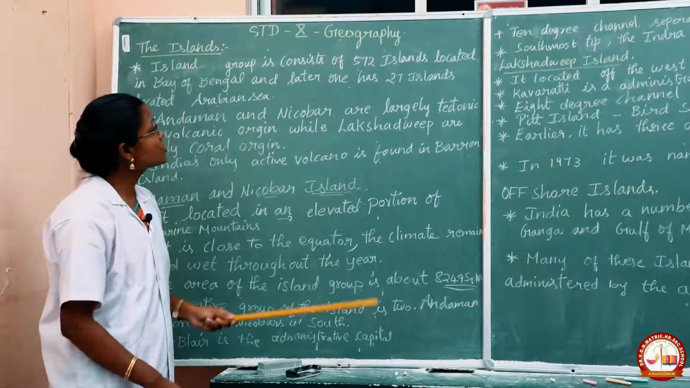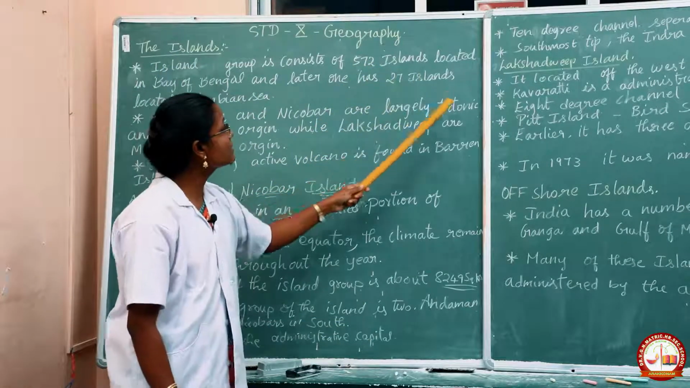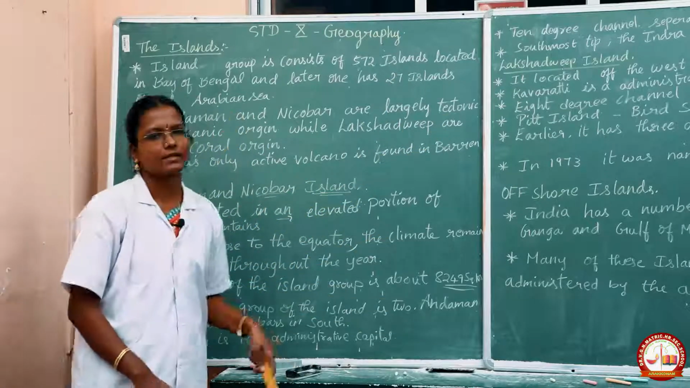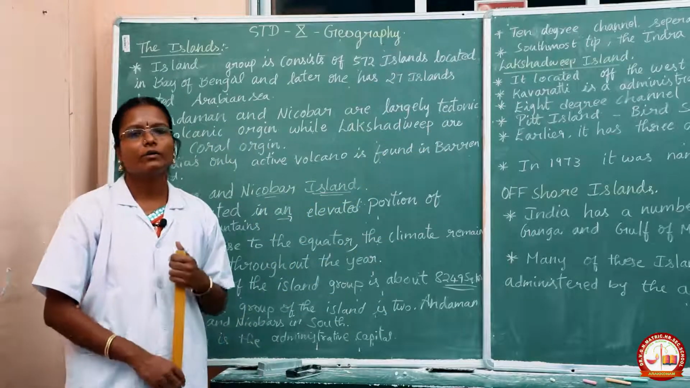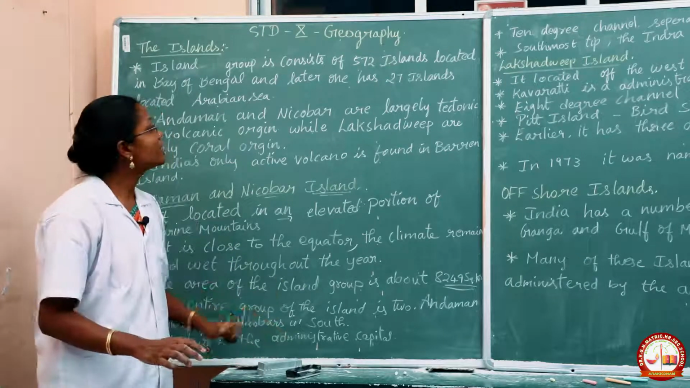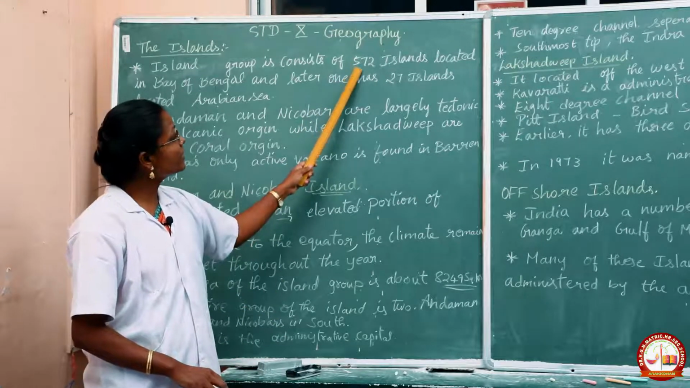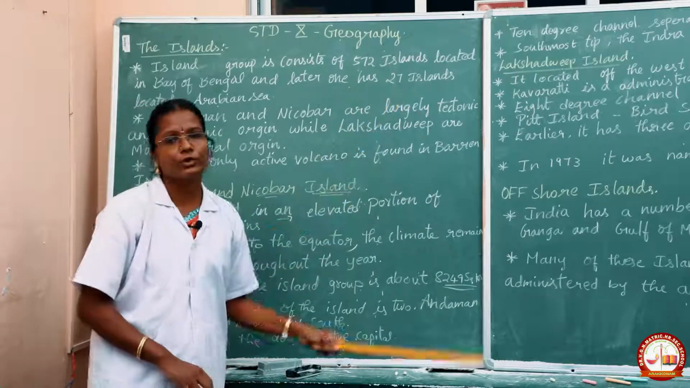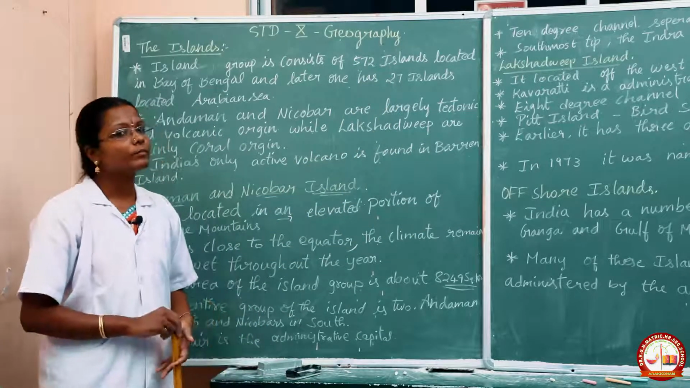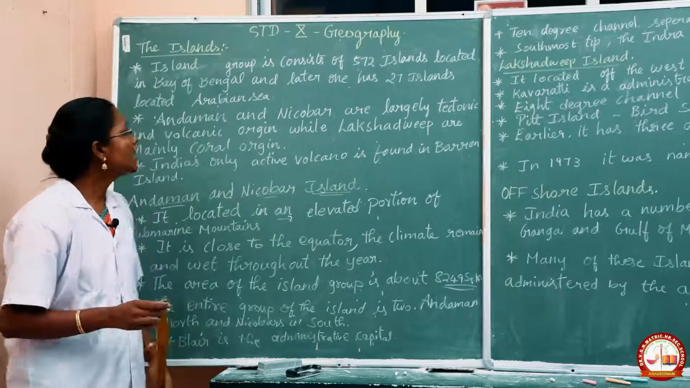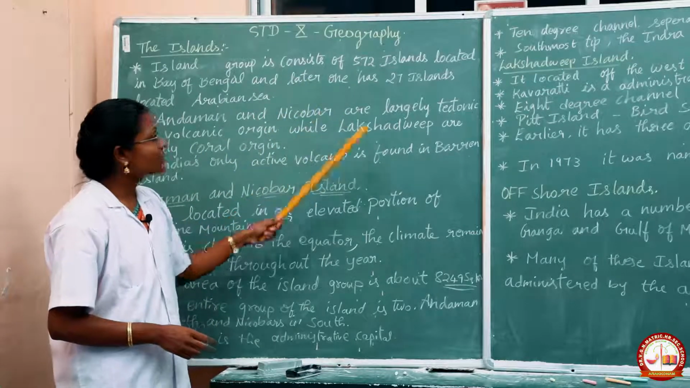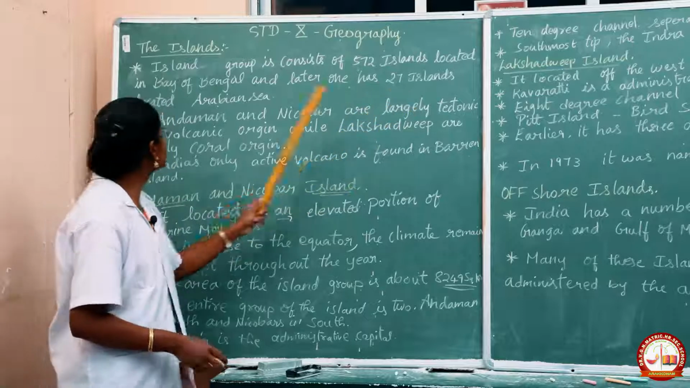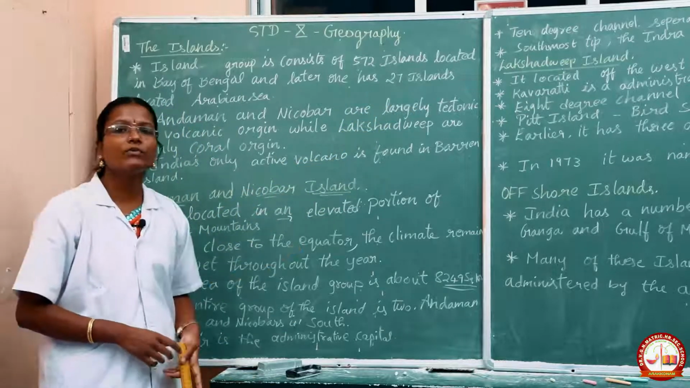The island group consists of 572 islands located on the Bay of Bengal side. So on the Bay of Bengal side, the first land formed was by the islands. Okay, 572 islands are there on the side of the Bay of Bengal, and later only 27 islands were formed in the place of the Arabian Sea.